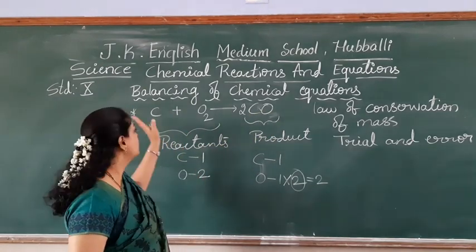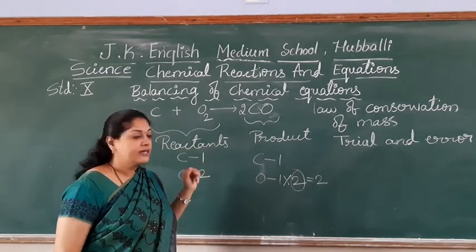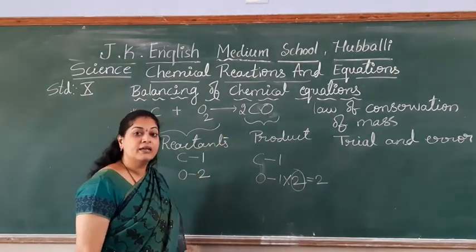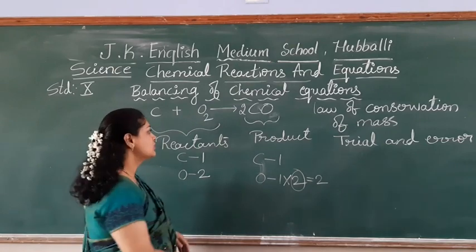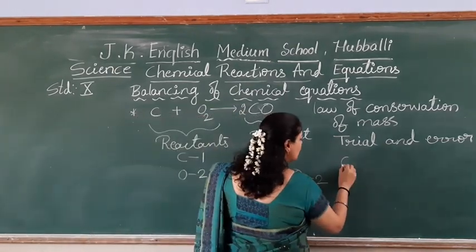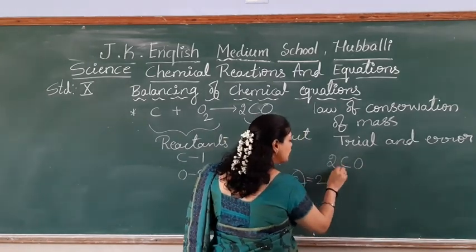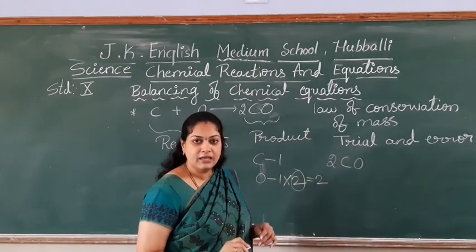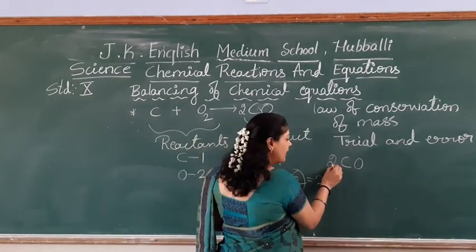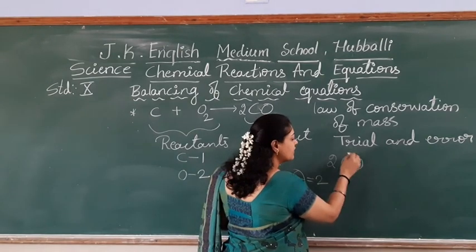Then you have to check the full equation now. Is there any change with the carbon atom? See students, if I am writing 2 here, let me write here and show you. Carbon monoxide, I have multiplied this with the 2. What is the meaning? You are multiplying this 2 with the carbon as well as with the oxygen.